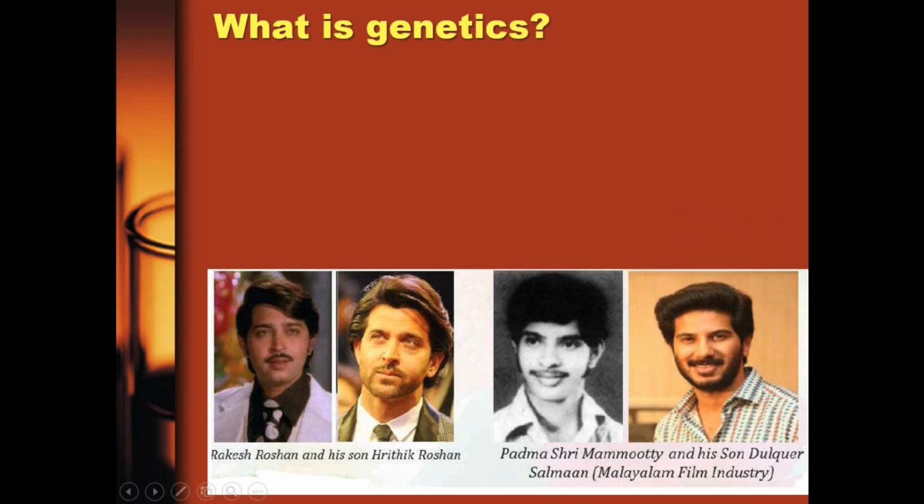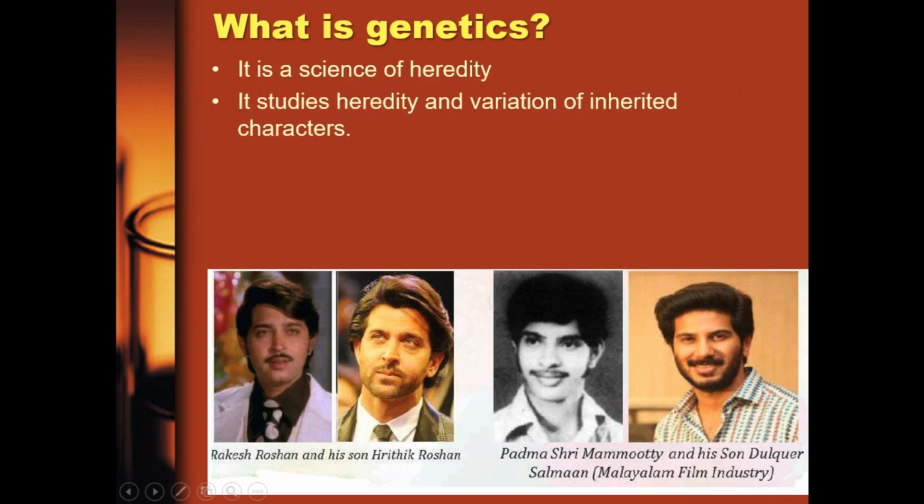So what is the meaning of the word genetics? Genetics is a science of heredity. So what is heredity? Genetics studies the heredity and variation of inherited characters. When we talk about heredity, we're looking at those things that are being transferred from parent to the offspring. That's what we call heredity. When we talk about variation, we're looking at the differences between these characteristics that are being transferred.